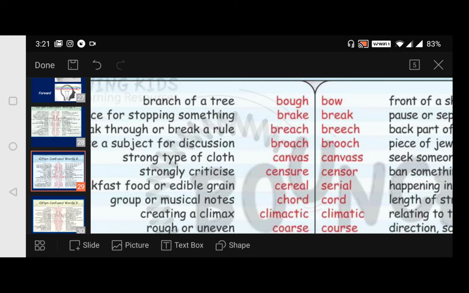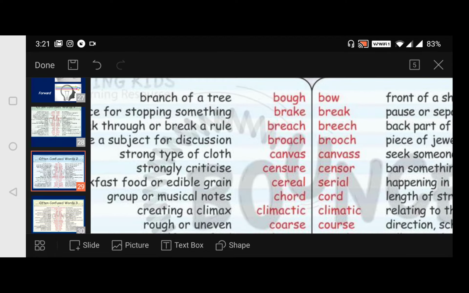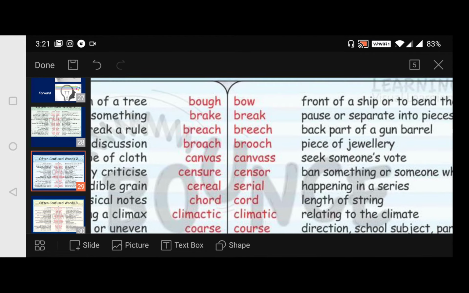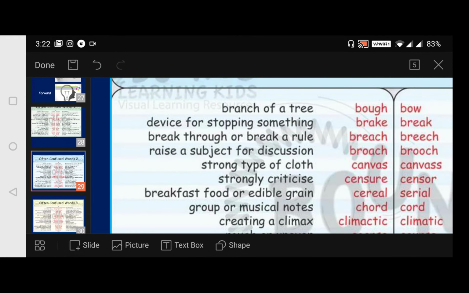Break. It's a very familiar word. Break: a device for stopping something. And this break is to pause or separate into pieces. Breaking into some pieces. That we say as break. And to stop something, you have to apply a break, isn't it? Next, break through or break a rule.